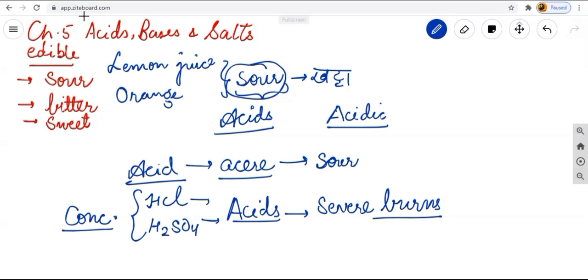severe burns. So concentrated means in which the dilution part is not there. Less amount of dilution is there. And what do you mean by the term dilution?